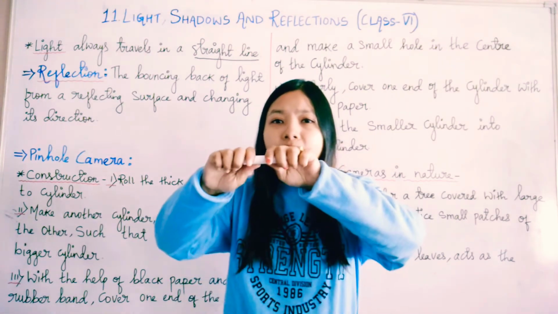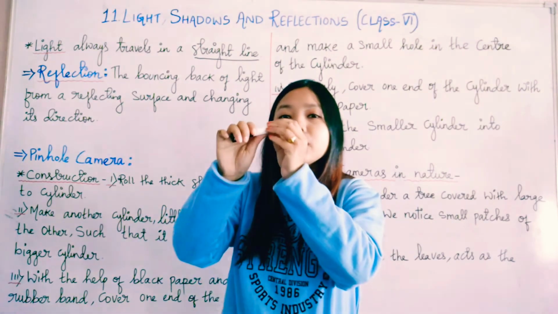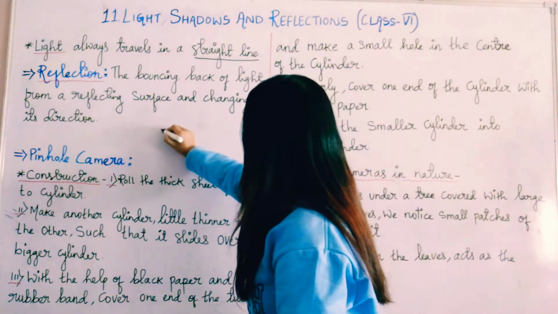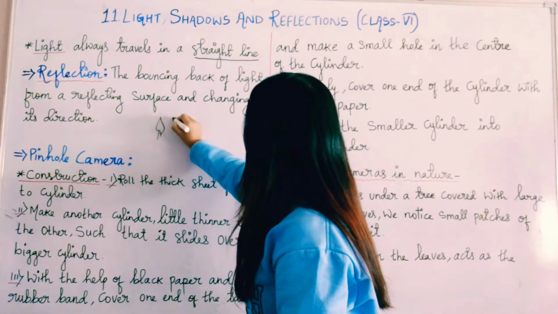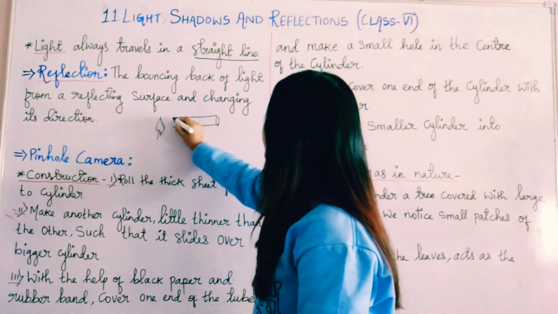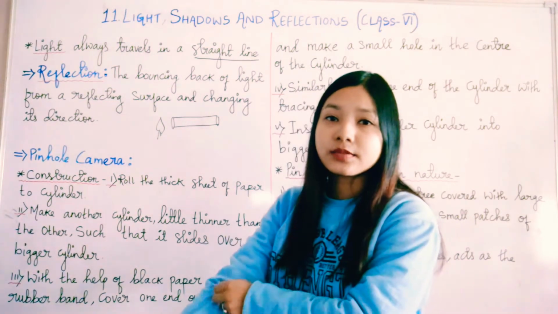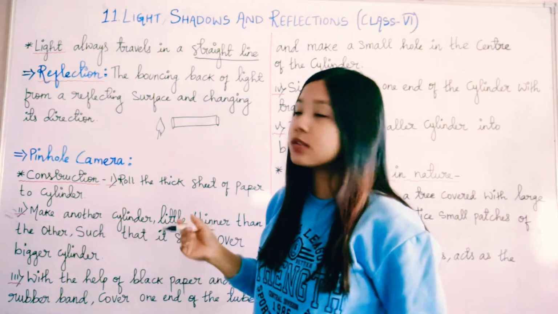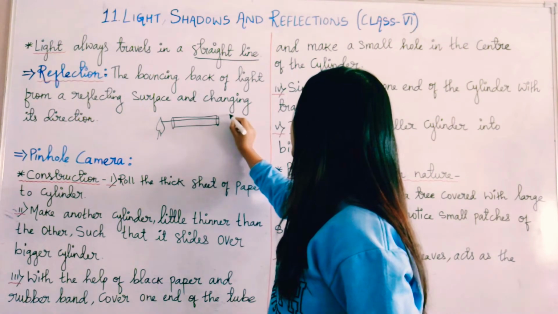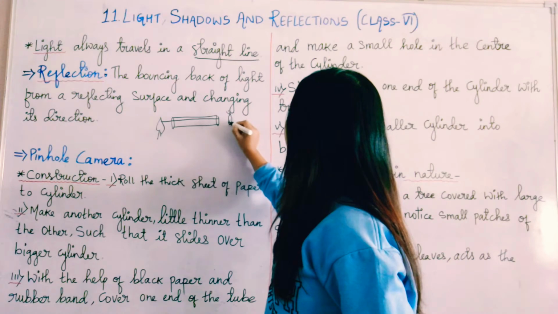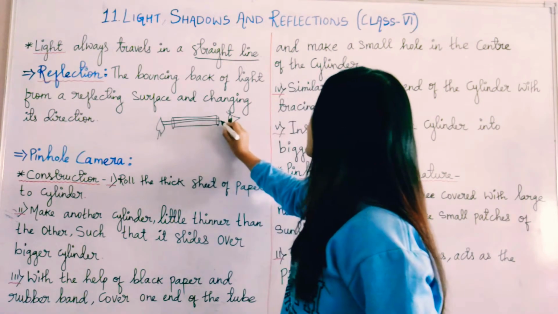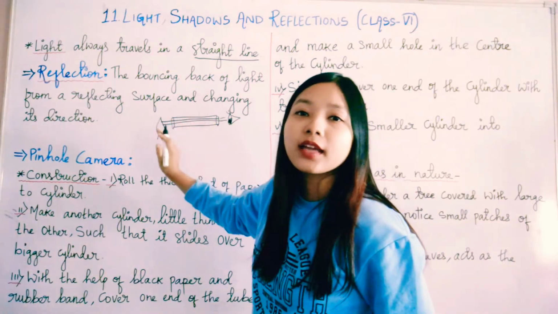Let's say this is the flame and this is the straight pipe. As we have discussed, light travels in a straight line. It will travel through this straight pipe and you will be able to see the light rays, that means the flame of the candle.